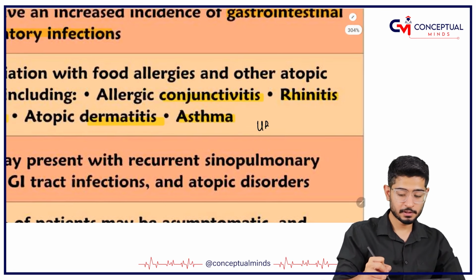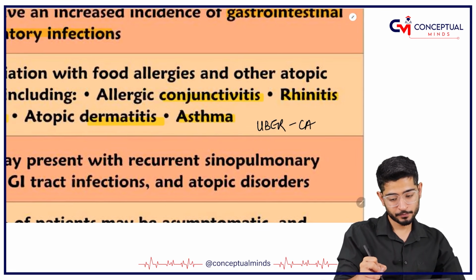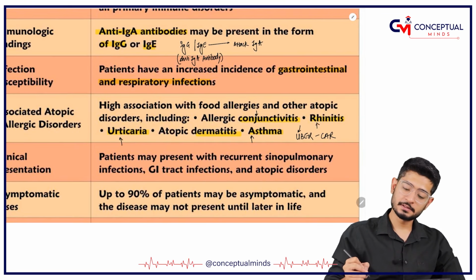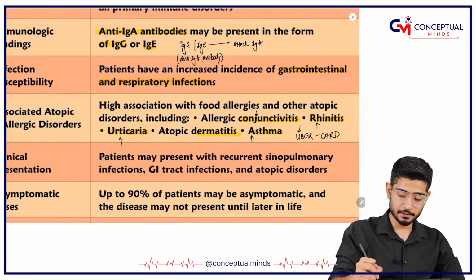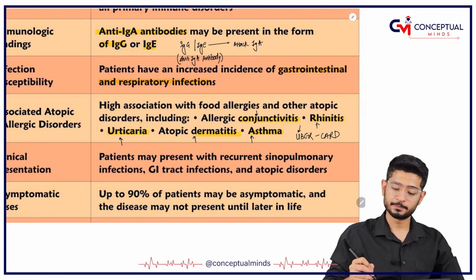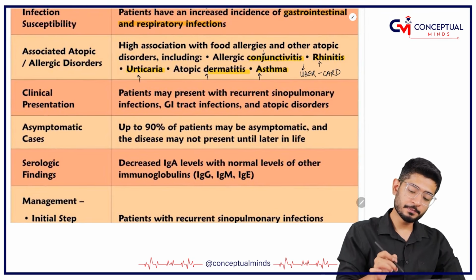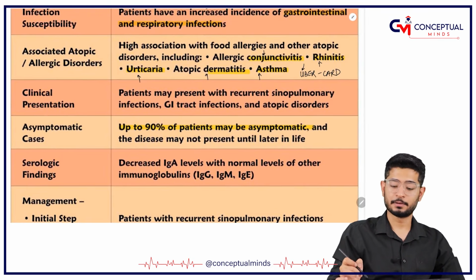So how to remember? Mnemonic is UBERCAR. U for urticaria, and CAR is C for conjunctivitis, A asthma, rhinitis, or UBERCARD, D for dermatitis. Okay, clear?